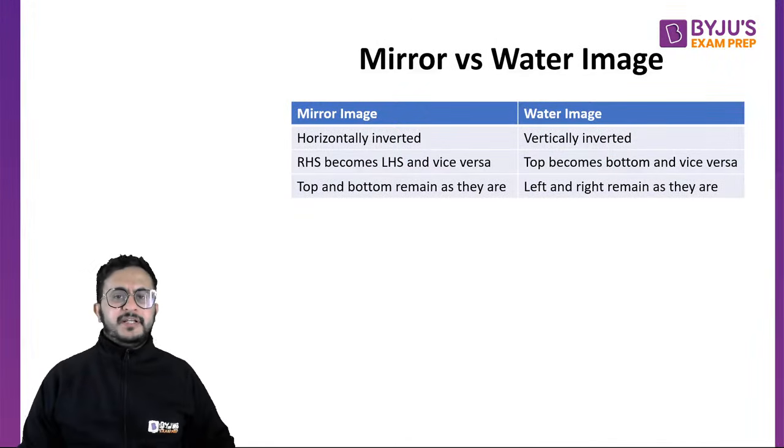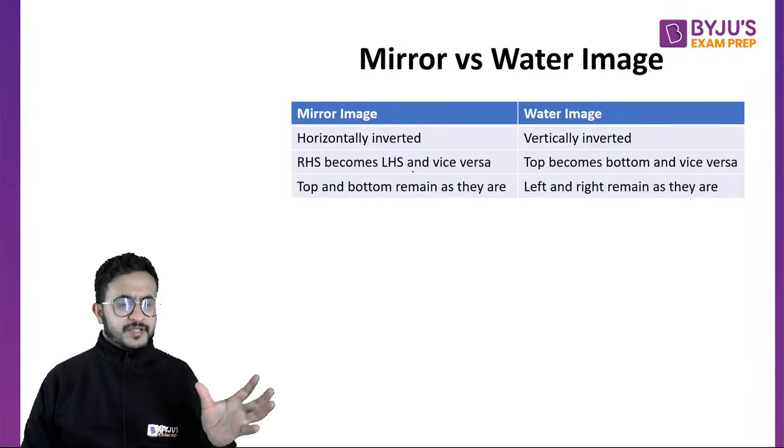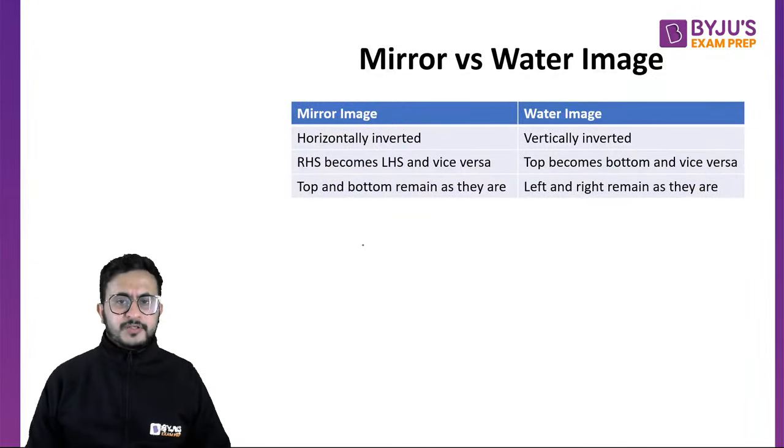So what is mirror image? Mirror image is horizontally inverted. Okay, and water image is vertically inverted. In mirror image, left becomes right and right becomes left and vice versa. So let us say this is the image. Now if I have to find the mirror image of this, if I put the mirror on either side, it does not matter.